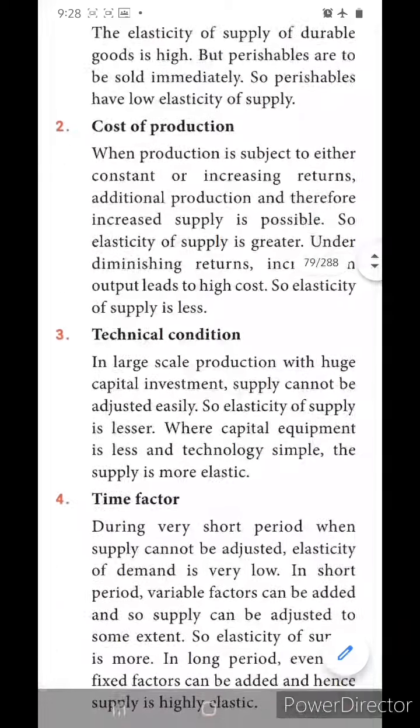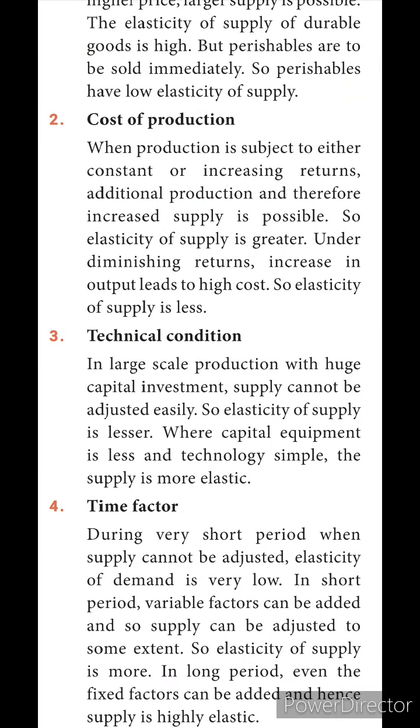Cost of production. When production is subject to either constant or increasing returns, additional production and therefore increased supply will both be possible. So elasticity of supply will be greater. Under increasing returns the supply may increase, but under diminishing returns the output definitely leads to a higher cost. So elasticity of supply will be less.